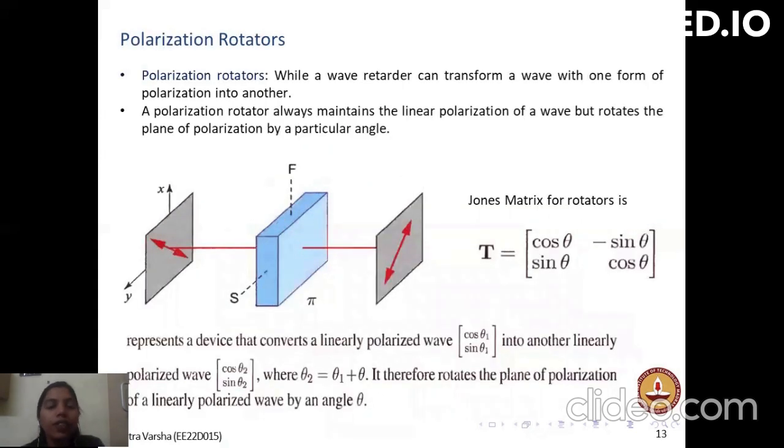Polarization rotators: while a wave retarder can transform a wave from one form of polarization into another, a polarization rotator always maintains the linear polarization of the wave. The polarization is the same, but it rotates the plane of polarization by a particular angle. Let's say the wave is having a particular angle of theta 1. After passing through the rotator, it attains an angle of theta 2, which is the sum of theta 1, the incident angle, and the rotator angle.